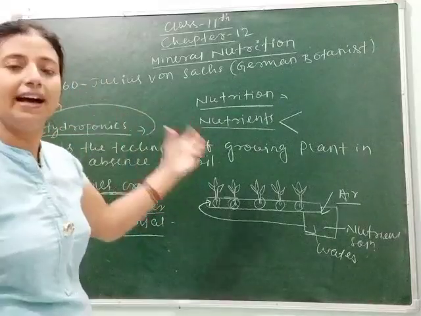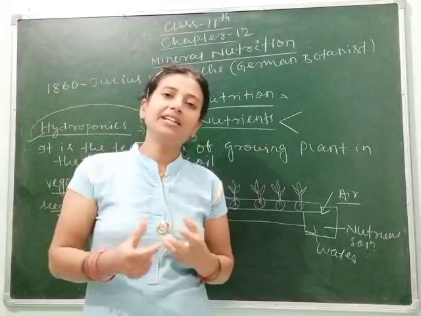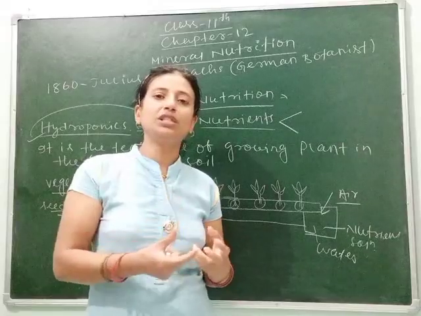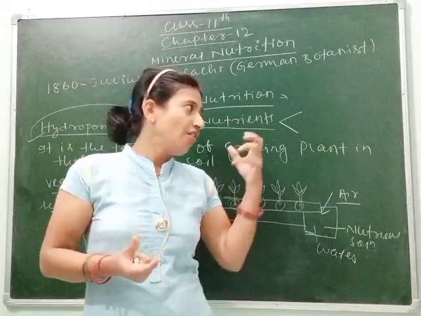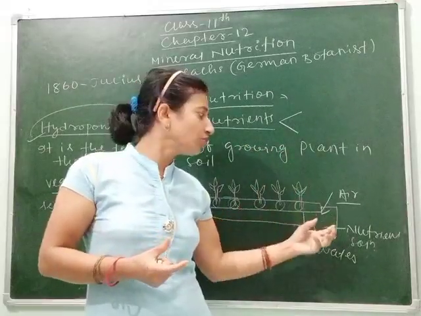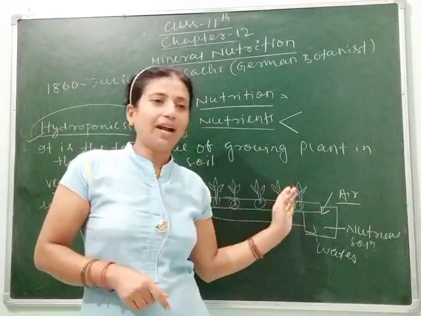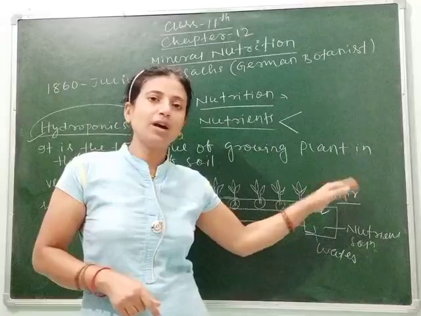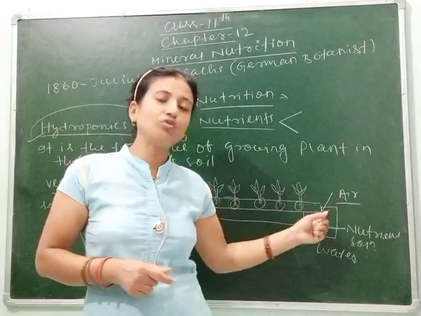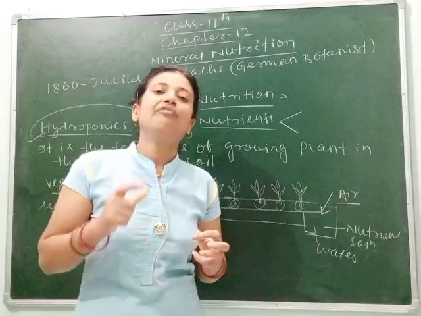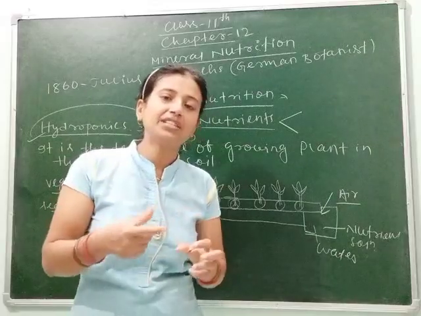So how does it help to know which nutrients the plant is taking in maximum amount? When we put the solution, and after growing the plant, when we remove these plants to another solution, then from the solution we can see which nutrients are present and which are absent.